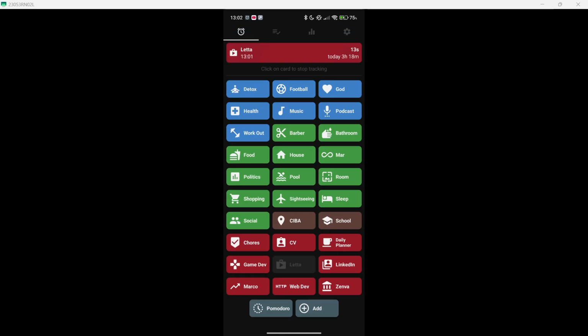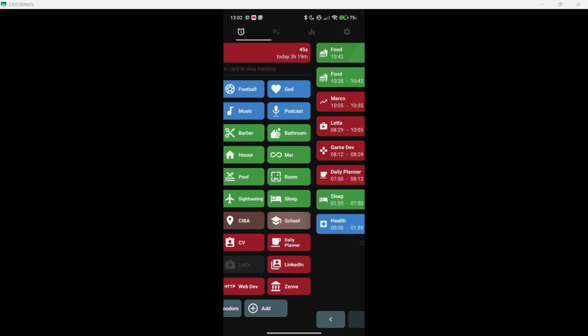Then the ones in green, I call them just surviving, basic things such as going to the bathroom, food, doing household chores, etc. Then the brown ones are related to formal studies. The first one is basically the English Institute to which I go, and then the fourth one, the one in red, is basically the ones that have to do with working.